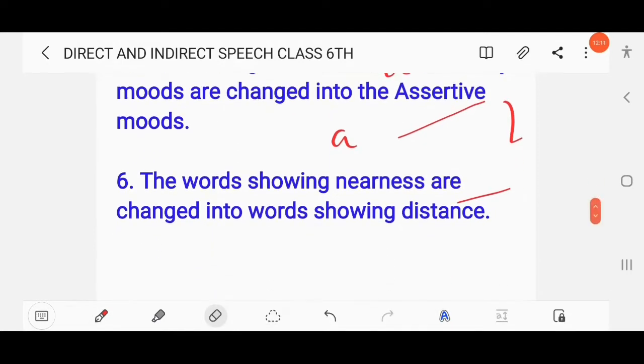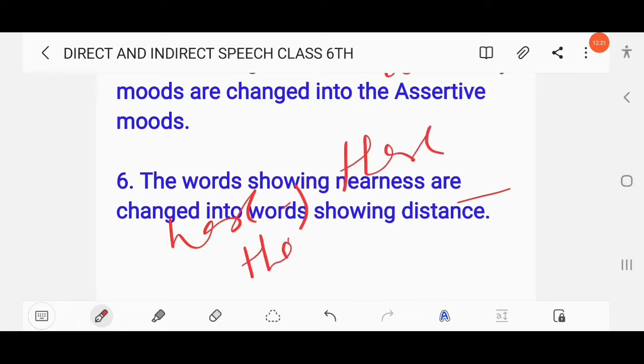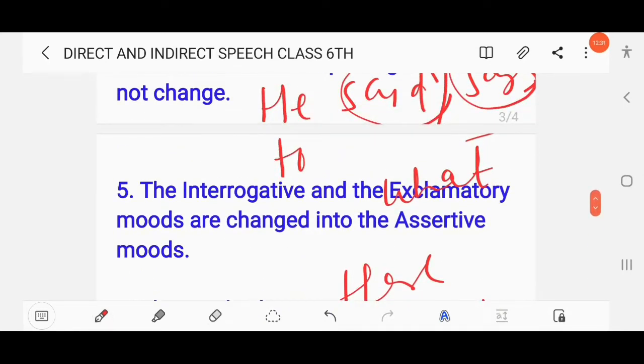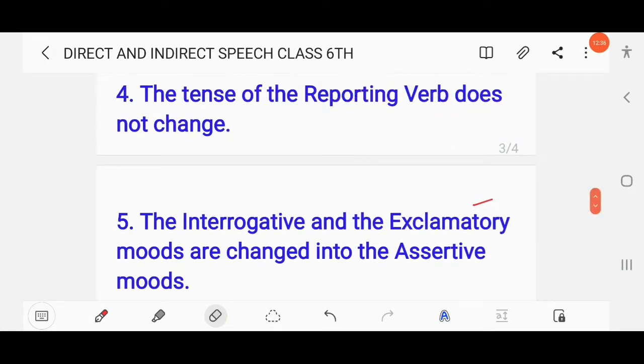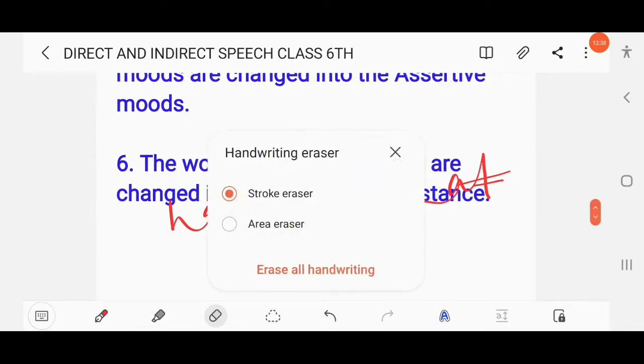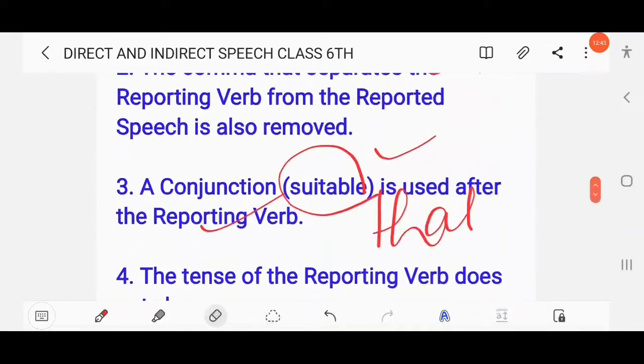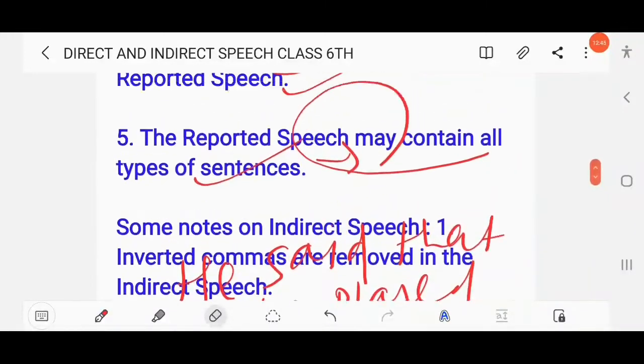Then next here, the words showing nearness are changed into words showing distance. Like here will change into there. This will change into that, right? That means adverbs of place will also be changed. So just follow the rules. Okay, so here these are the notes. You should take complete notes on it so that you can easily remember where you have to make changes, and what the differences between the direct and indirect speech are, right?